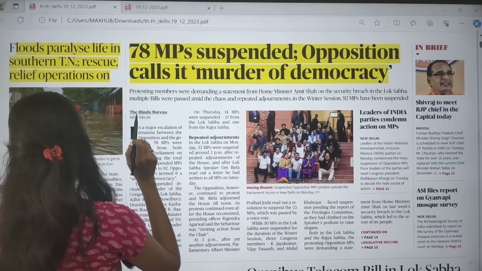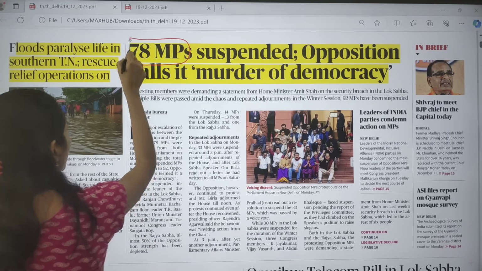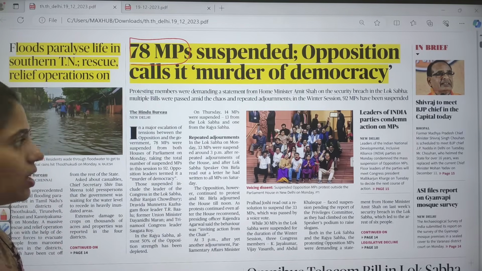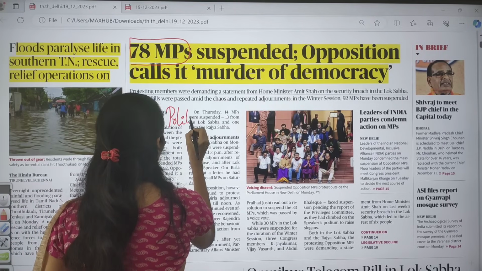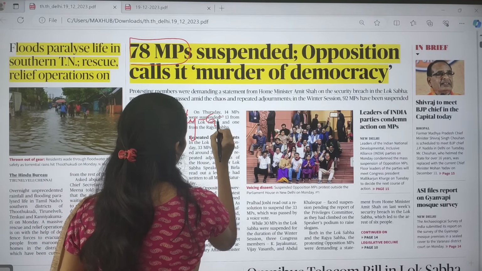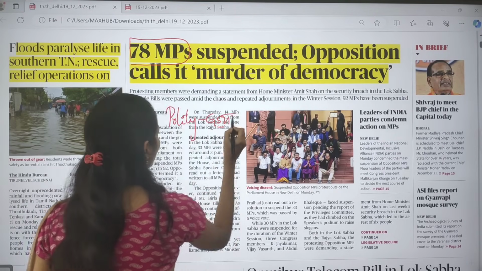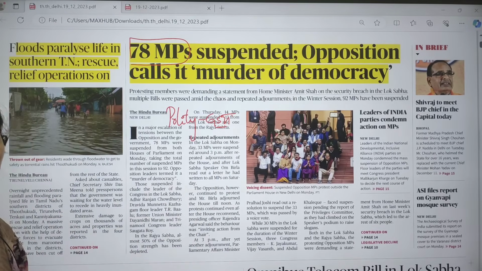So first important article is 78 MPs suspended. So this article is important from polity point of view, which comes under GS paper 2. So here how many dimensions you can see.